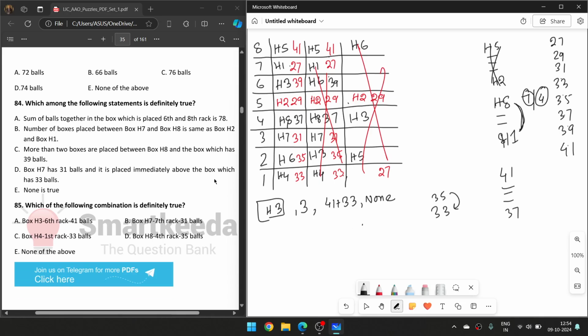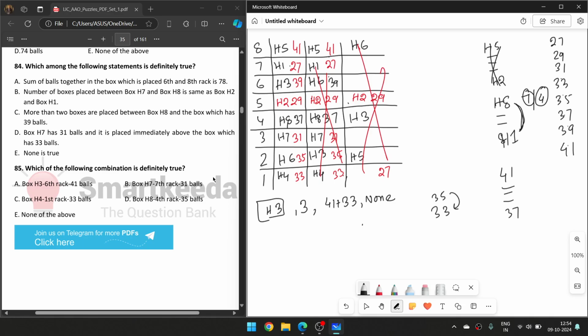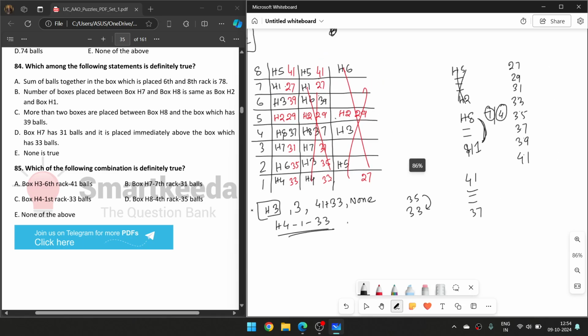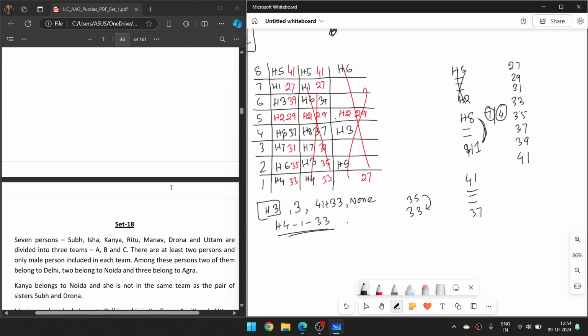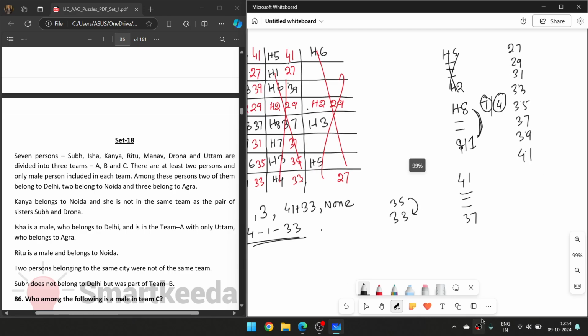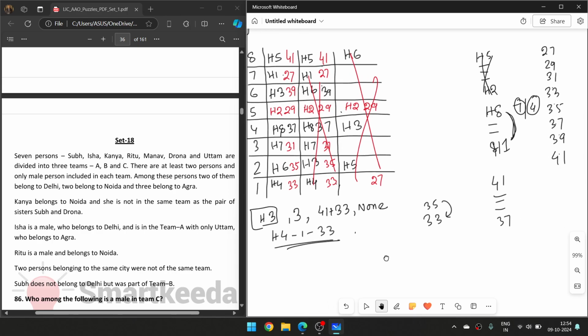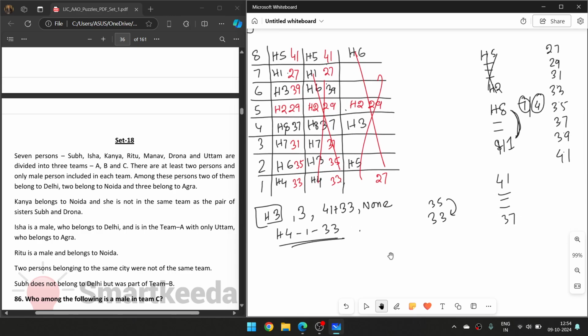Now the next question is, which of the following combinations is definitely true? H3 6th rack, and 41 cross, H4 first rack 33. Okay, so this is correct. H4 first rack 33, so this is correct. So I think we have solved two questions, and I think you guys got the point of how to solve these questions.